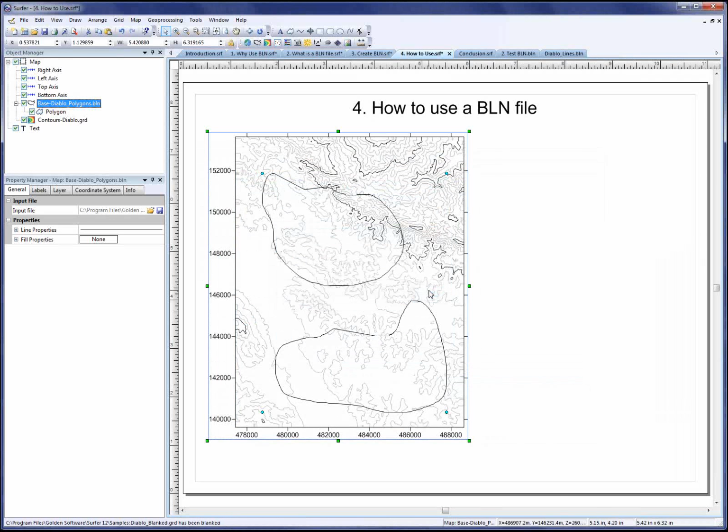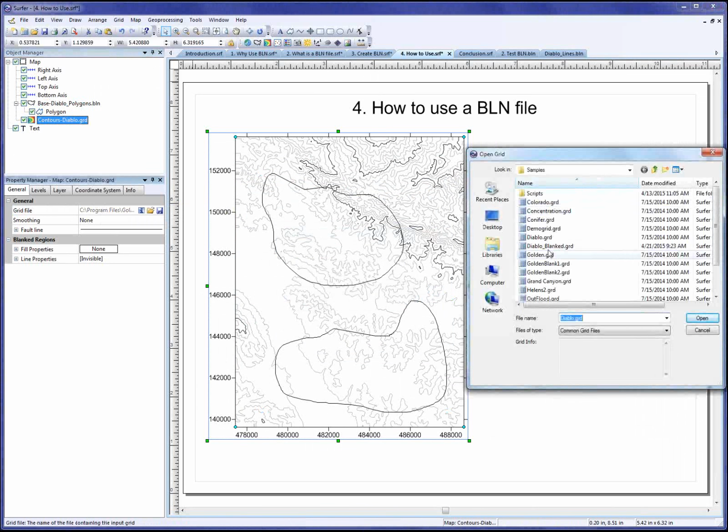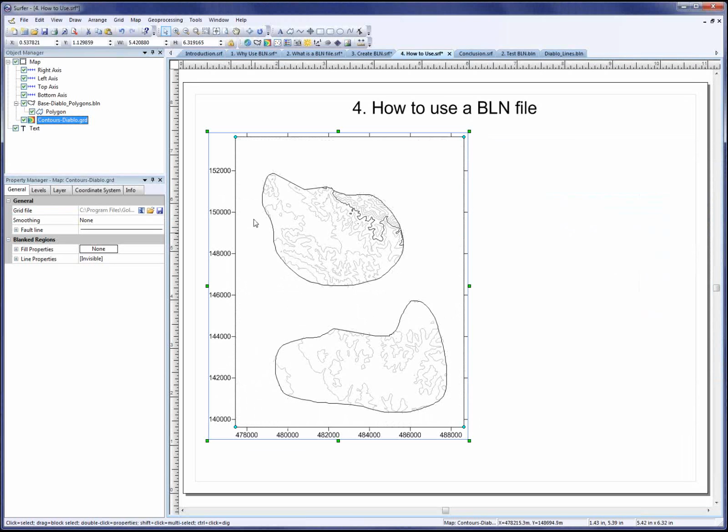Great. So now I can create a new map or update the existing map with the blanked grid file. I'll just click on these contours, click on the Open Grid button here, select my blanked grid and click Open. And I can see the contours only inside these areas that I blanked. Now it's that simple. Are there any questions about blanking a grid file with a BLN file?